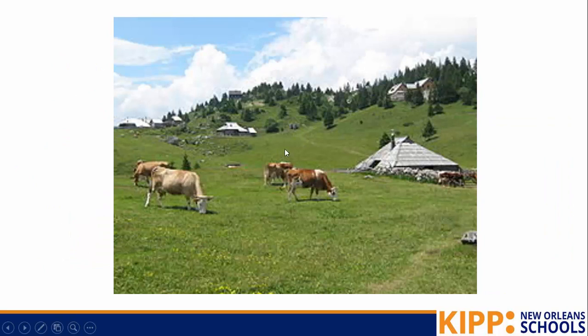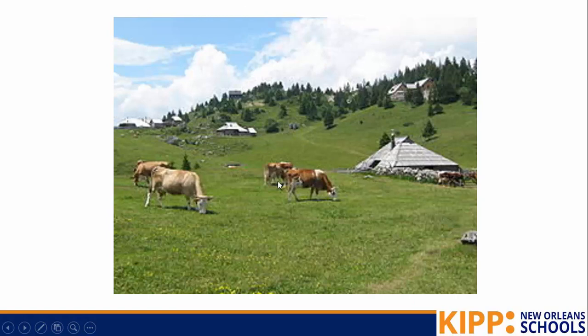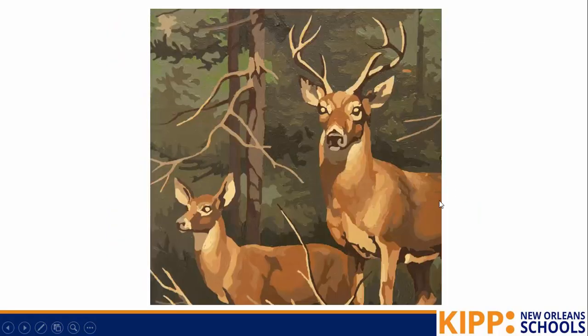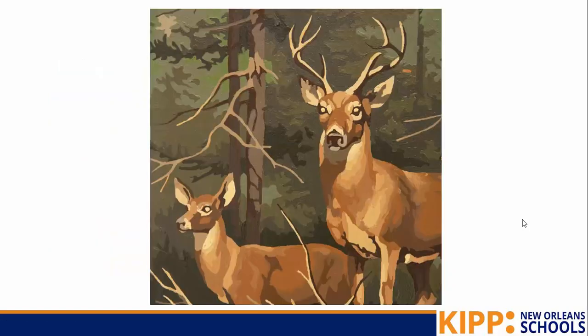Europeans would take over a lot of land and chop down trees in order to have their farm animals graze. This was really challenging for natives who were used to hunting animals in this area. So if they're cutting down the trees, then the animals that lived in the forest are going to go away. So overall, the impact of Europeans on Native Americans was pretty negative. They took away their land, they spread their diseases to the natives, and the two groups often fought a lot over that land.